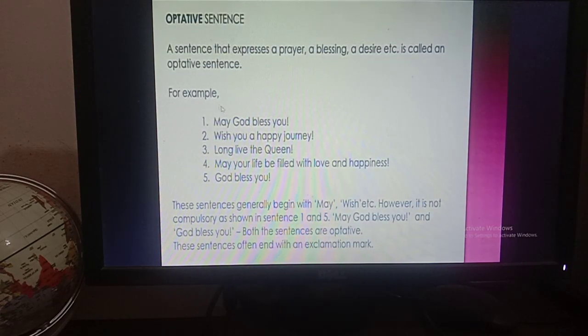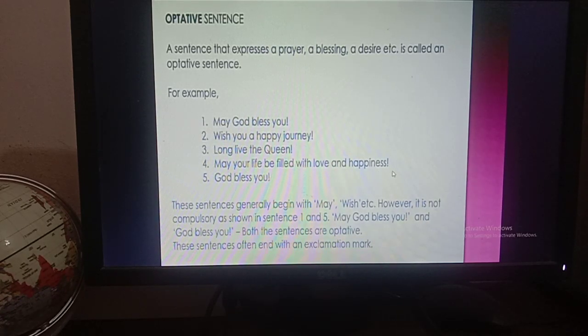Now there are more examples for you. Number 1: May God bless you! There is a blessing. Number 2: Wish you a happy journey! There is a wishing. Number 3: Long live the Queen! There is a blessing also. Then number 4: May your life be filled with love and happiness! There is also a wishing or blessing. Then number 5: God bless you! So by these sentences you have come to know that when there is a prayer, a blessing or a desire, that will be an optative sentence.